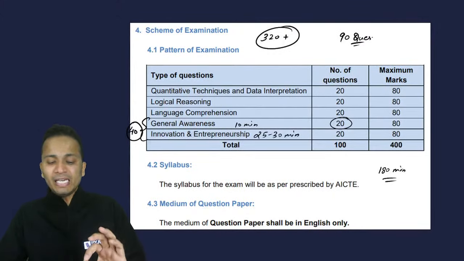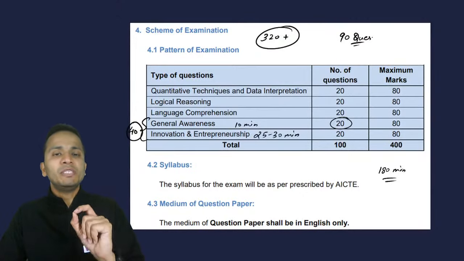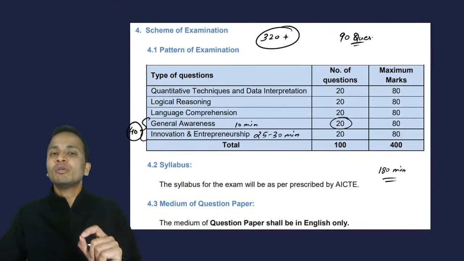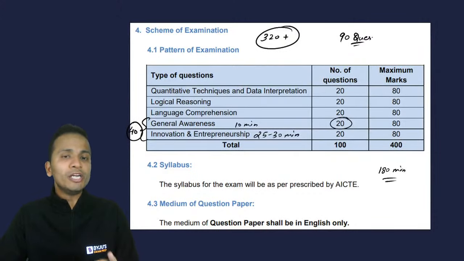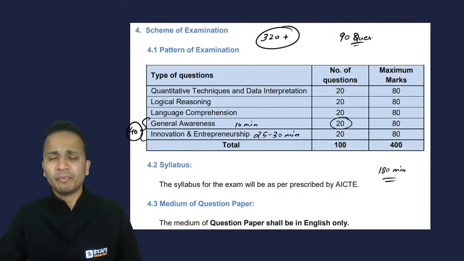I'll be conducting many more sessions in which I'll be telling you in detail how much time you need to spend. But right now it's good to only talk about the quantitative techniques and data interpretation section.